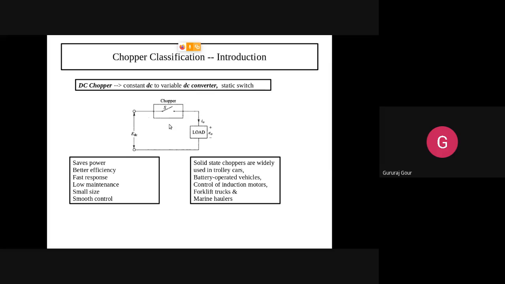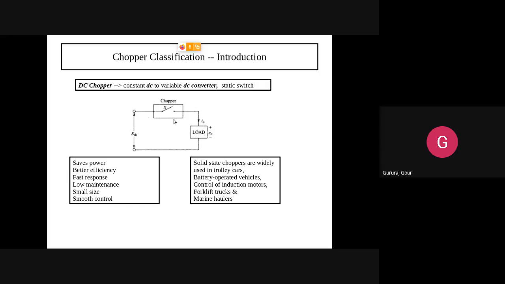Converter, simply converter. So what does it consist of? It simply consists of a switch here and one load. It may be R, L, or a combination of R. Now a DC supply will be there. Input should be DC because we are converting this fixed DC to variable DC. The chopper is in the form of a switch, which may be a power transistor, a thyristor, or some kind of diode. Certain kind of switch will be there because we have shown a switch here. Any type of power diode or transistor can behave like a switch. Now we will be taking it as a chopper.